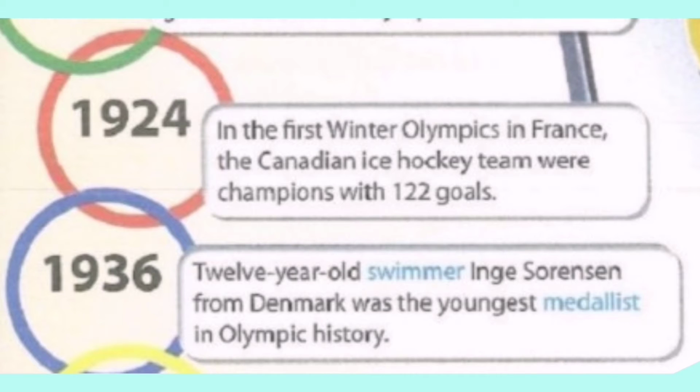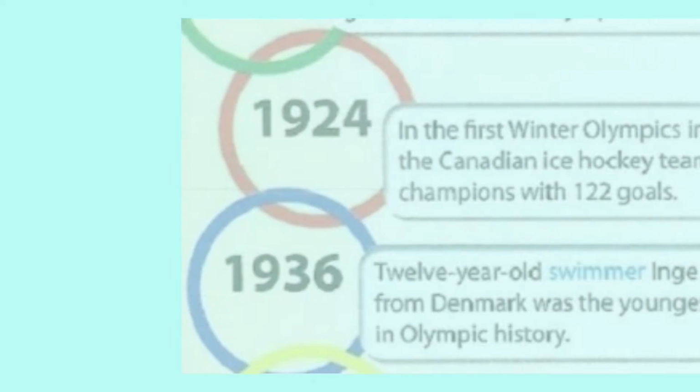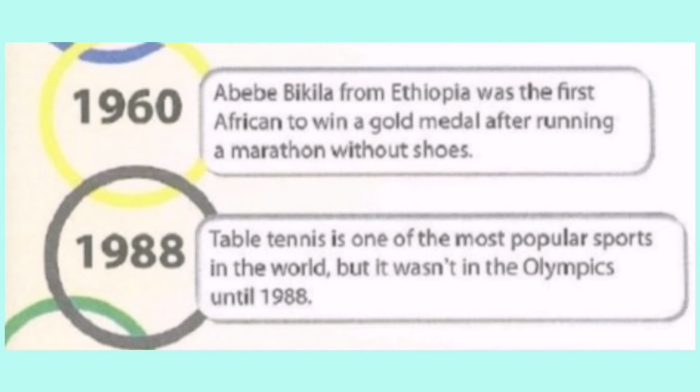1924. In the first Winter Olympics in France, the Canadian ice hockey team were champions with 122 goals. In 1936, 12-year-old swimmer Inge Sørensen from Denmark was the youngest medalist in Olympic history. 1960. Abebe Bikila from Ethiopia was the first African to win a gold medal after running a marathon without shoes.